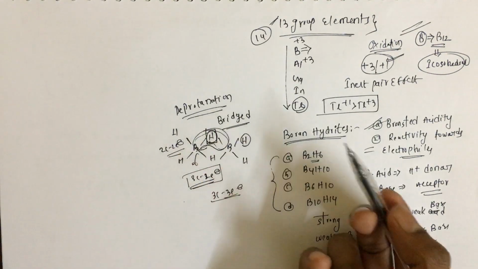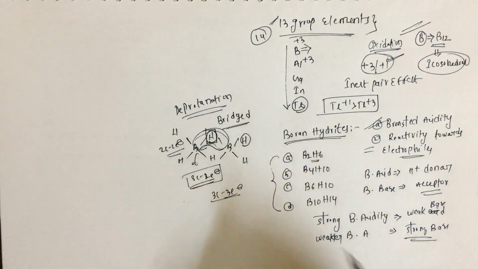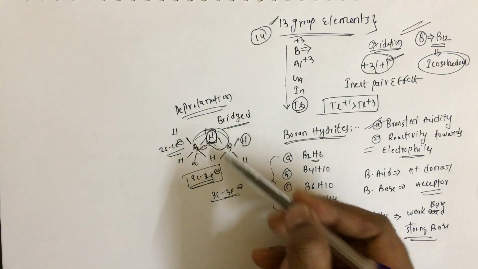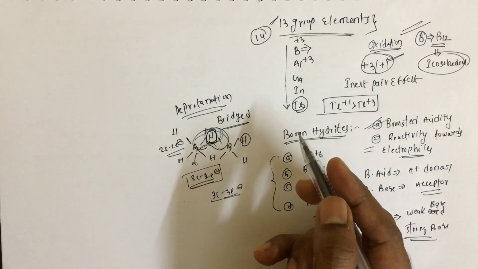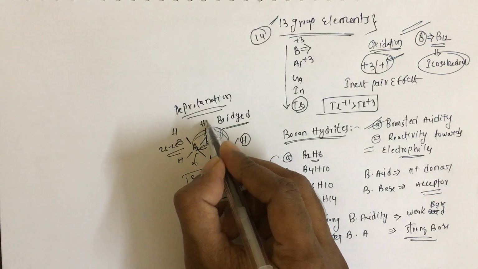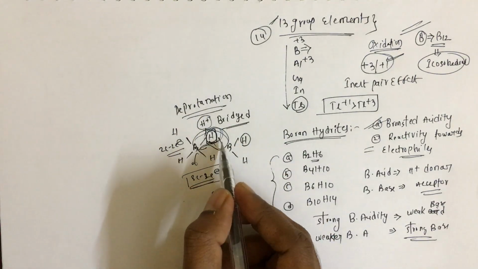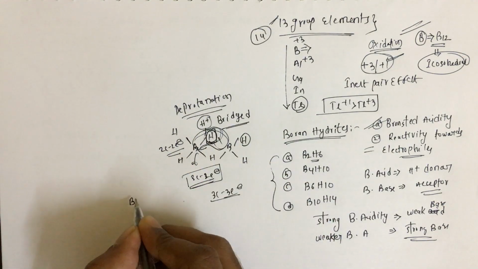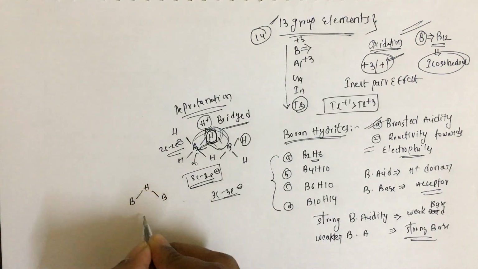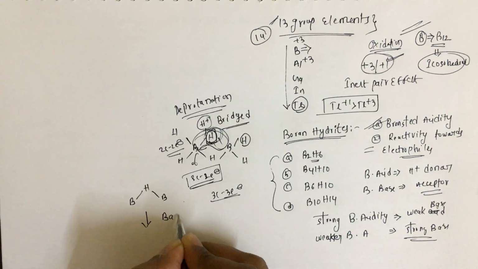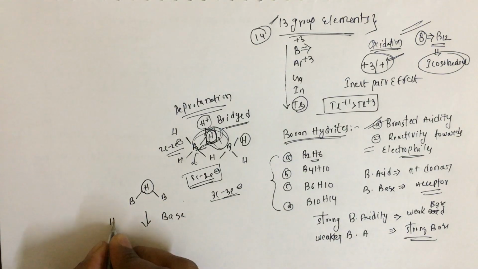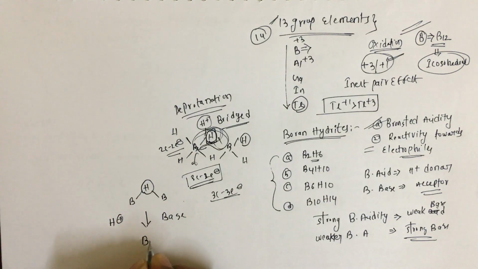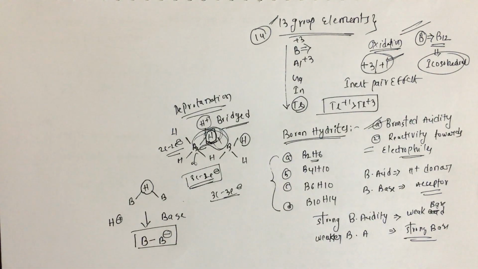If you look at stability, this is more stable, but here the stability is not there. Because this is a 3 center 2 electron bond, this hydrogen we can remove, and that too in the form of H plus. When we remove the hydrogen as H plus, what happens? I will write B-H-B. We are using some base and removing this hydrogen in the form of H plus. H plus comes out, so now what is left? B minus.